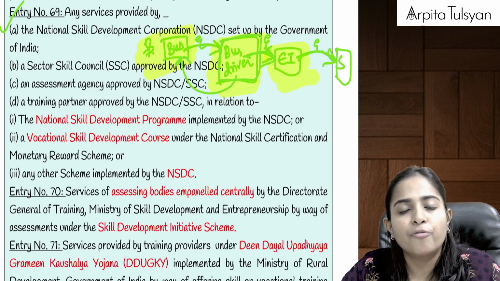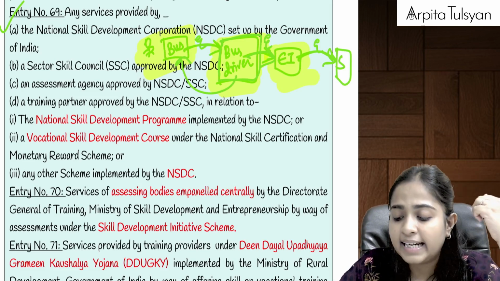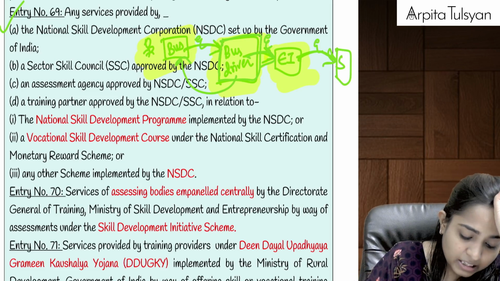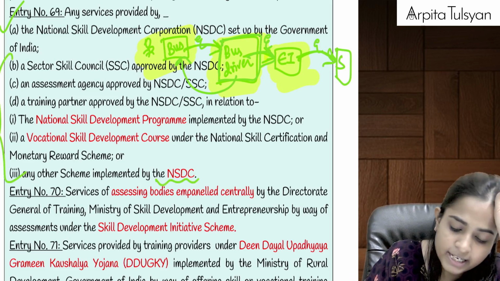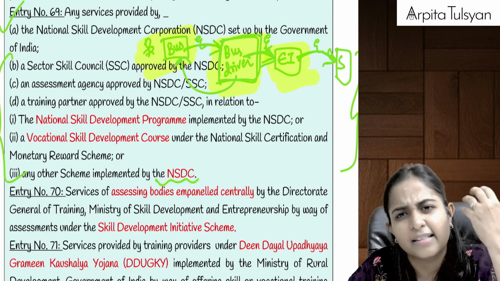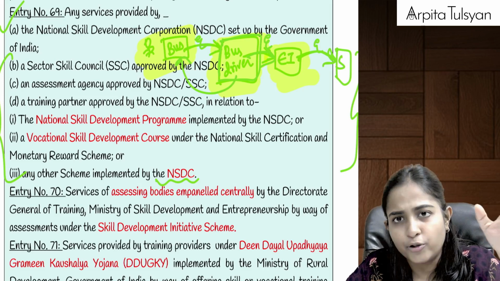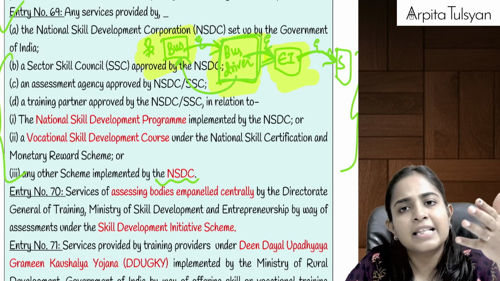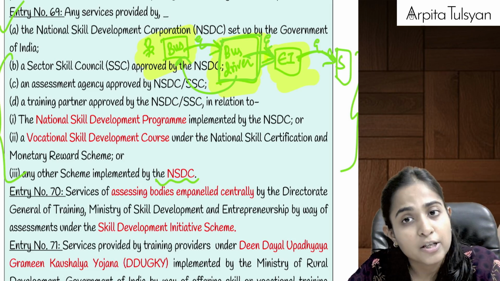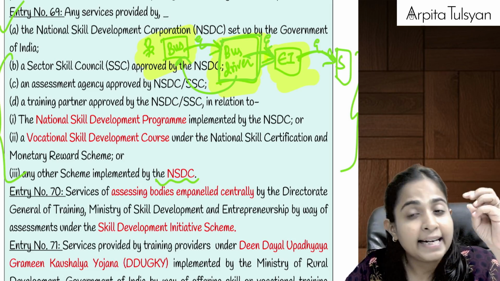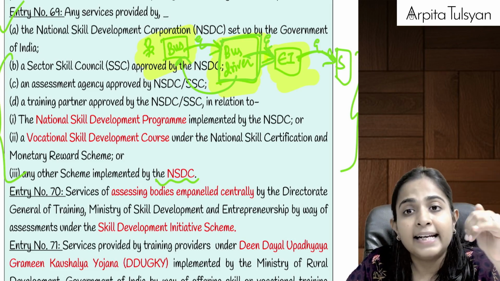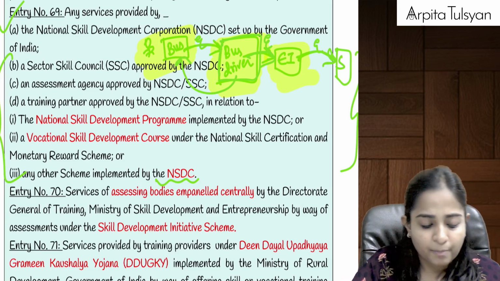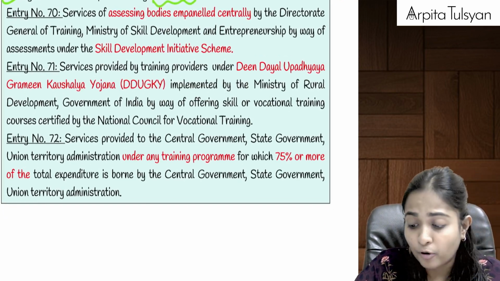Assessment agency approved by NSDC or SSC, National Skill Development Program, or a vocational skill development course, or any other scheme implemented by NSDC. If these bodies or corporations are providing any services, generally in relation to education only, and these bodies or schemes are established by the government, means the government comes up with schemes to provide education to a particular class of people, or education relating to a specific skill, let's say relating to AI, which is the upcoming trend, etc. If these organizations or corporations are providing any services, then that will be totally exempted from GST.